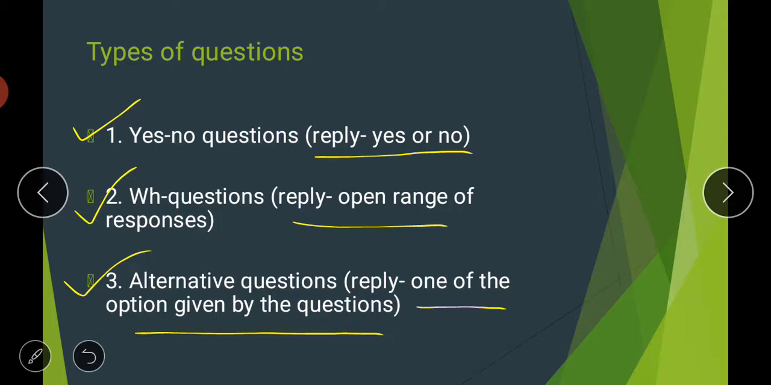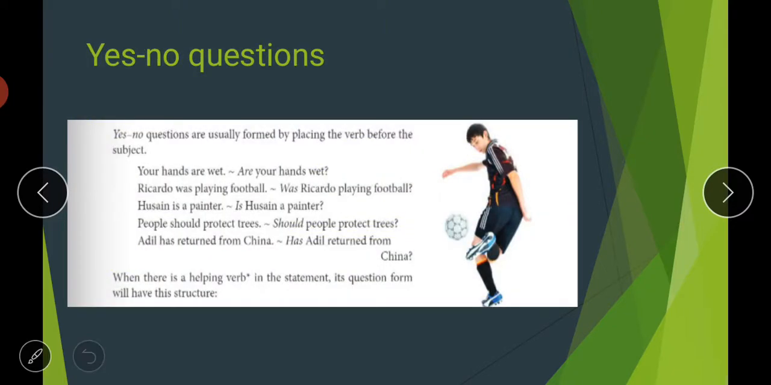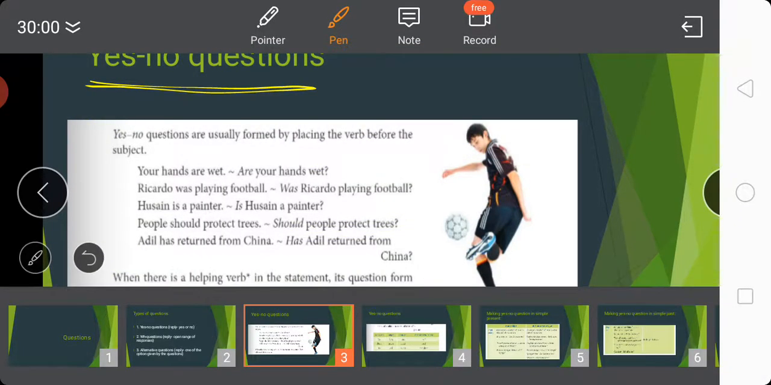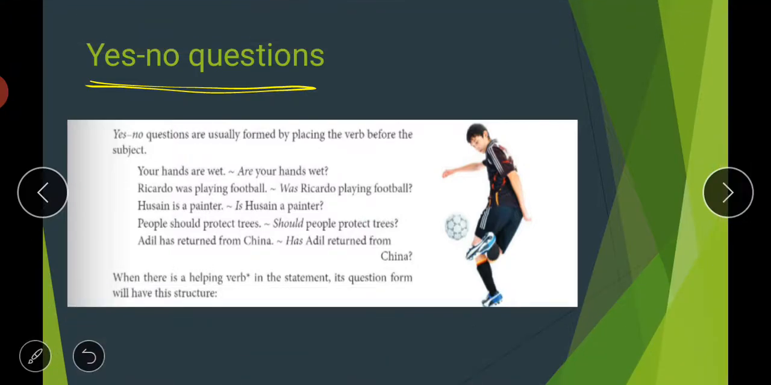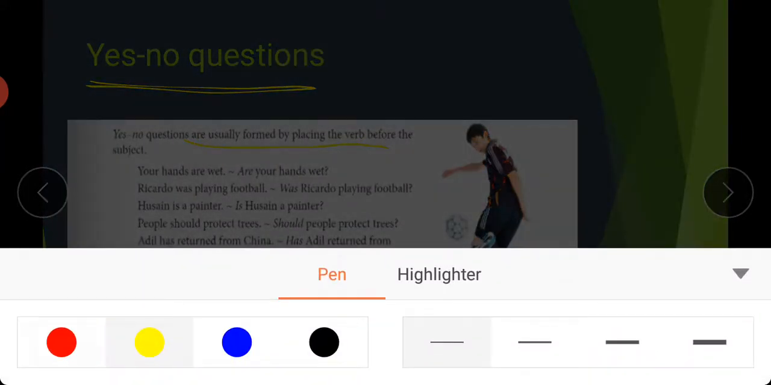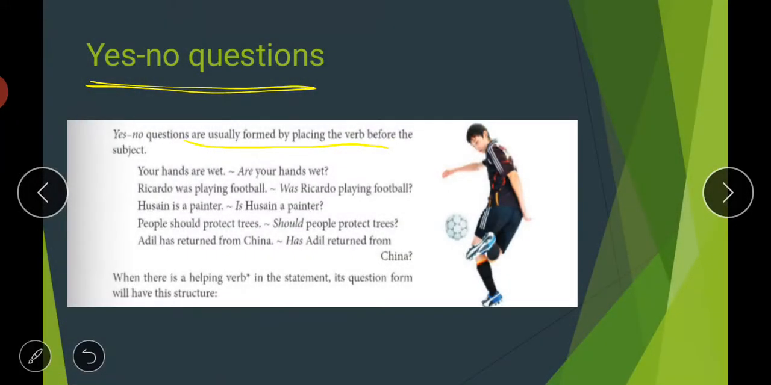So these are your main three types of question. First is yes no questions, then wh questions, and then your alternative questions. Firstly, let us talk about yes no questions in detail. So what is a yes no question? Yes no questions are usually formed by placing the verb before the subject. What you have to do is place the helping verb before the subject, and in this way you can form a yes no question.